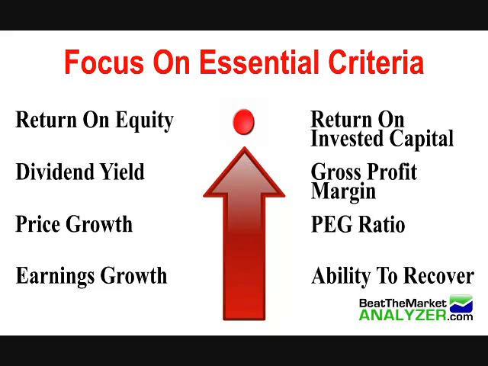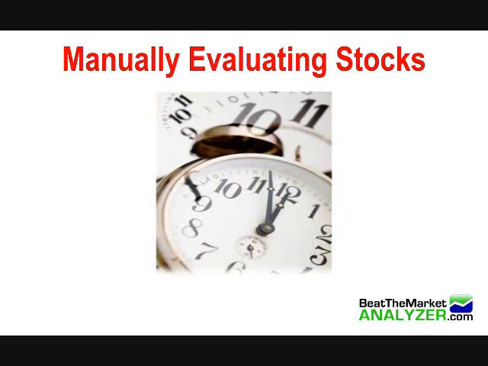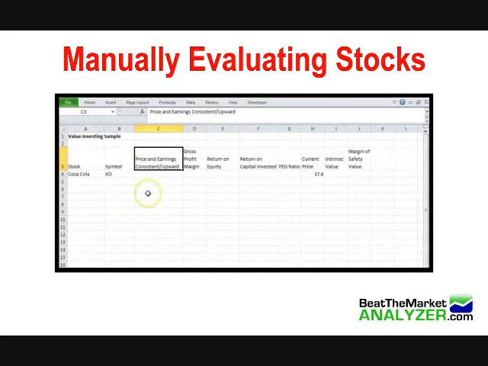Now, this is great for us because it saves us a lot of time in finding good companies. The problem is that even with a small number of criterion, the manual process of evaluating stocks is often tedious and takes a long time. I know from personal experience, it would usually take me 30 minutes or more to analyze one stock manually. Now, the reason why it took me so long is because I would set up an Excel spreadsheet and I would go to different websites such as Reuters, Yahoo Finance, MSN Money, and so on, and I would find the data that I needed. The reason why I had to go to different sites is because not all the information is on one site, so you have to jump around.